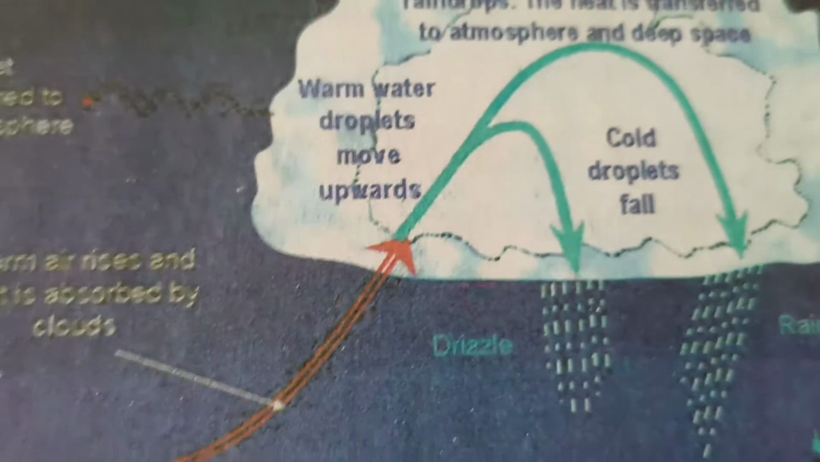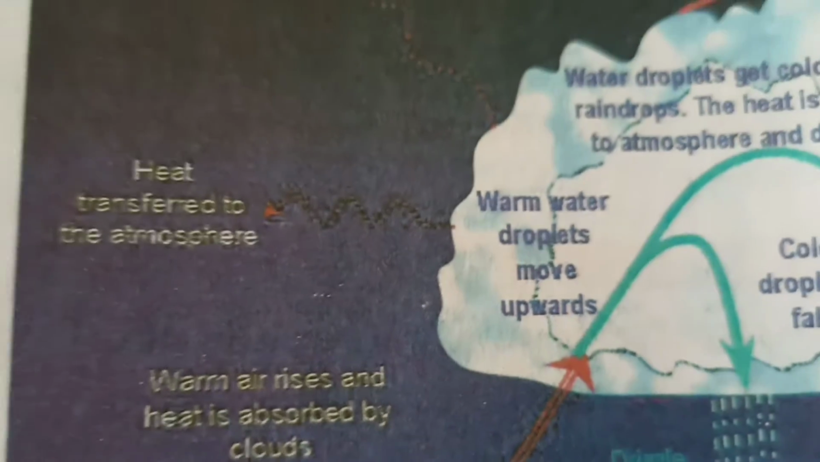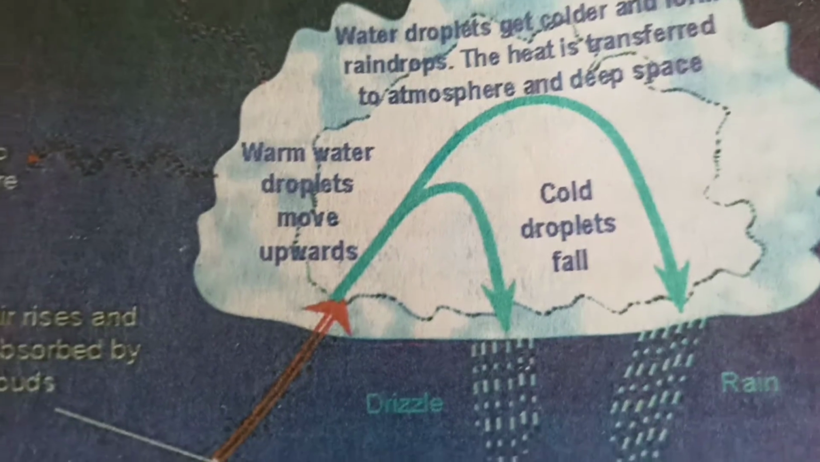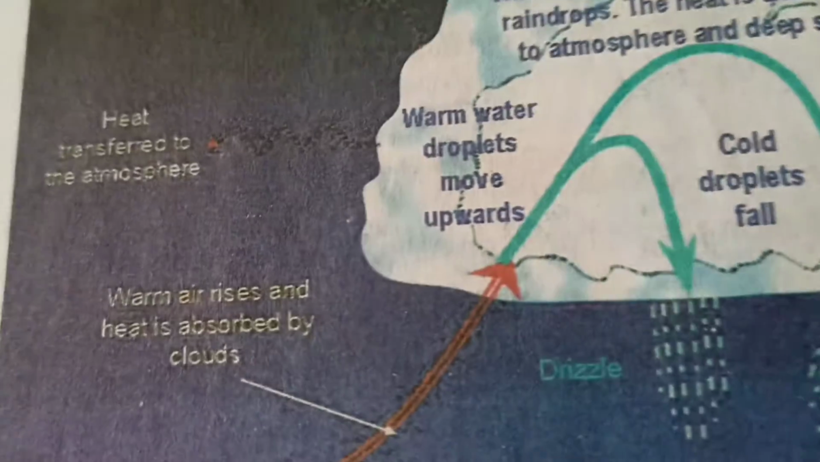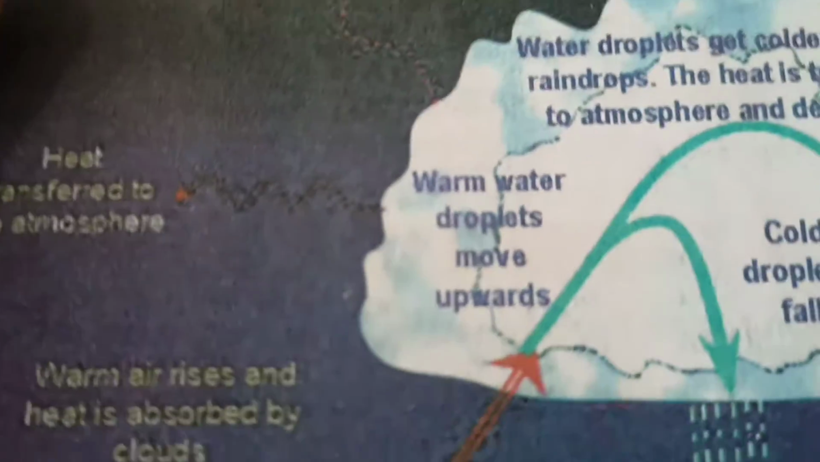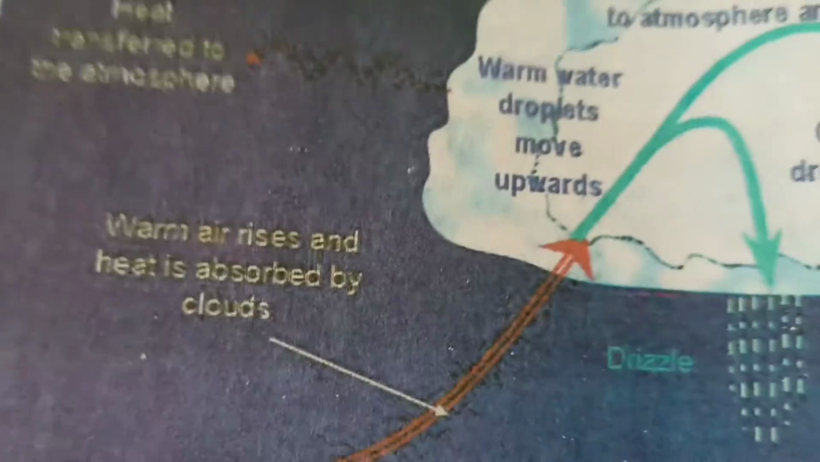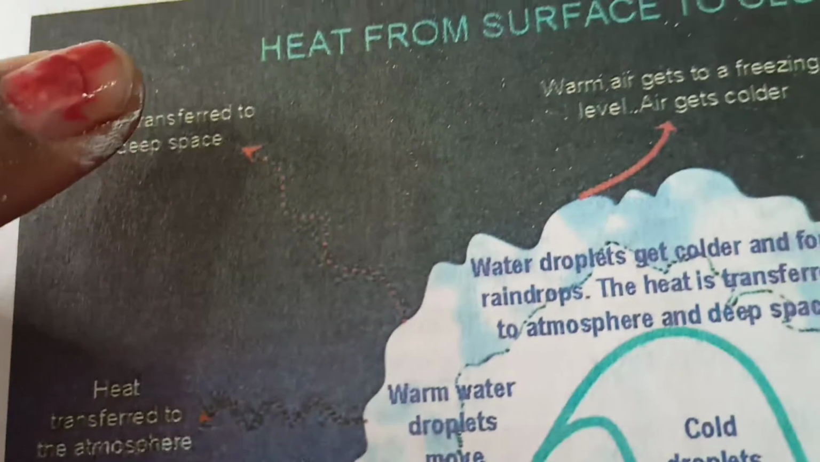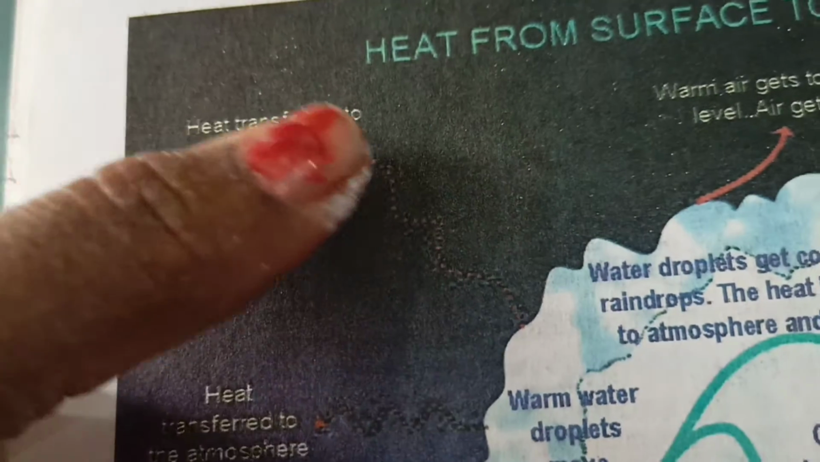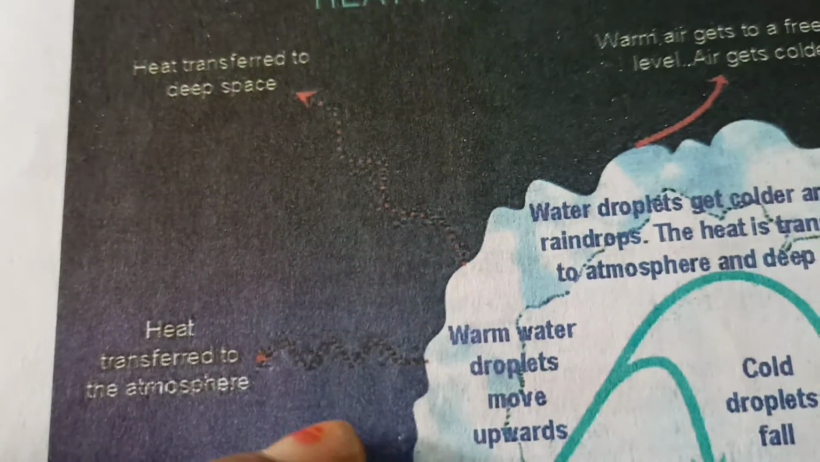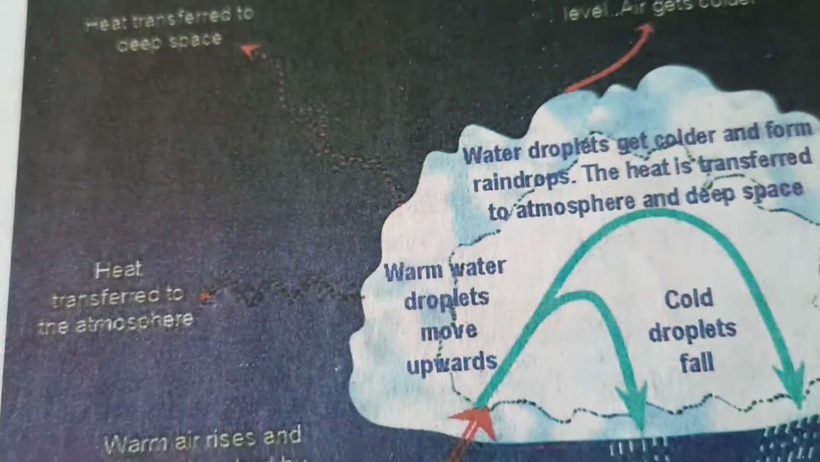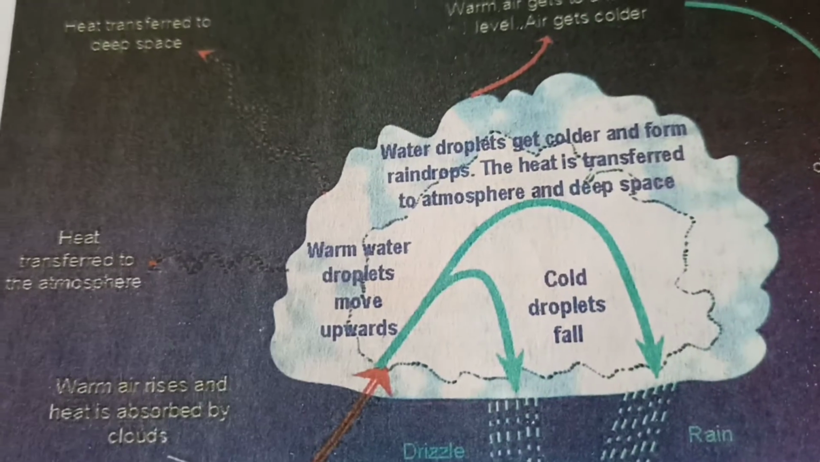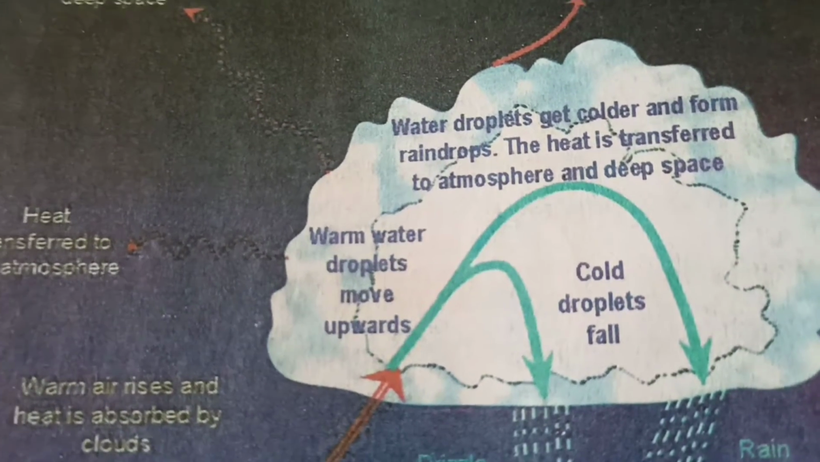Generally, when the atmosphere is hot, the air becomes light and goes up. When it is cold, it descends to the surface. See here, it descends to the surface. When the hot air goes up, it spreads and is transferred to the atmosphere and deep space, and slowly cold droplets will fall. So water droplets get colder and form raindrops.